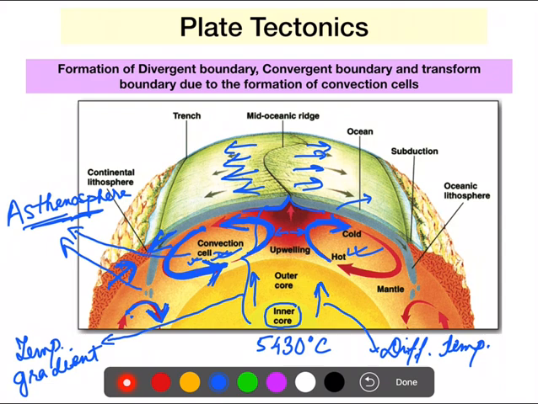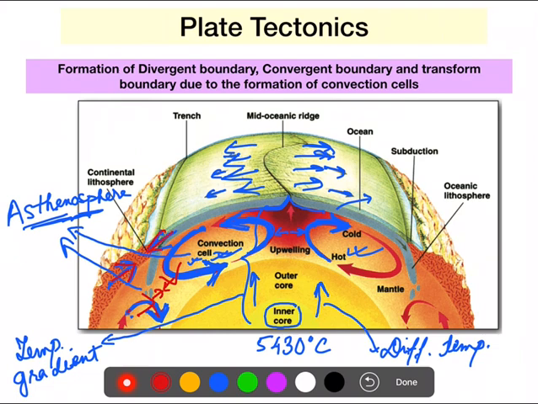I hope you are understanding. If the convection cells are moving opposite, as in the first convection cell, then the plates are also moving opposite, so they are diverging plates. The plates are moving in opposite direction. But when the convection cells are moving towards each other, this cell is moving this side, and this is moving this side, so in this case the Earth's crust will also move towards each other.